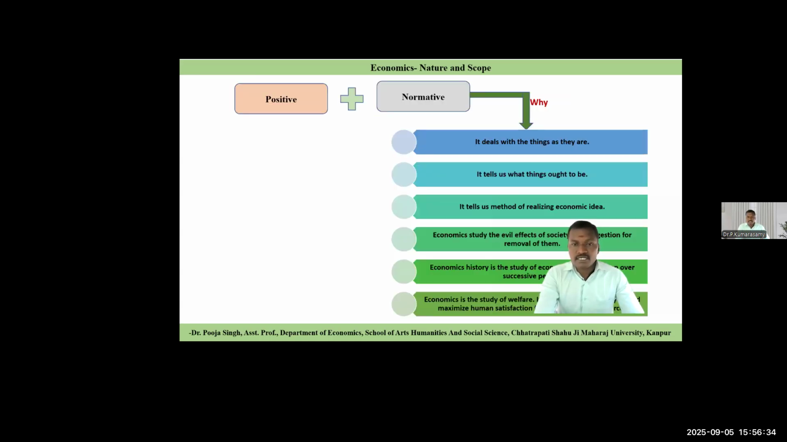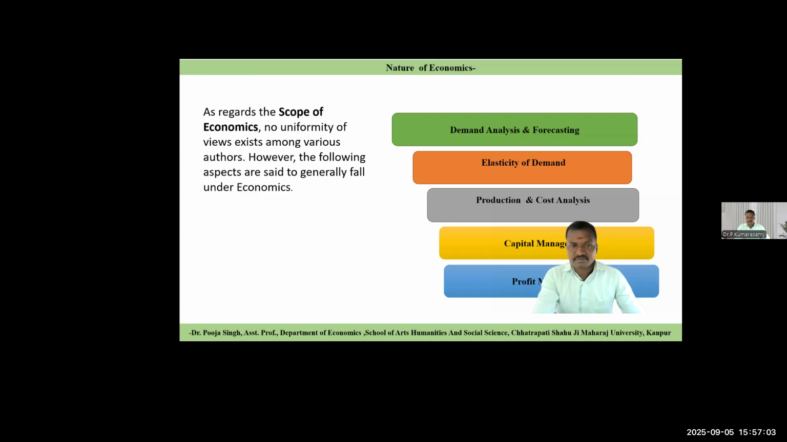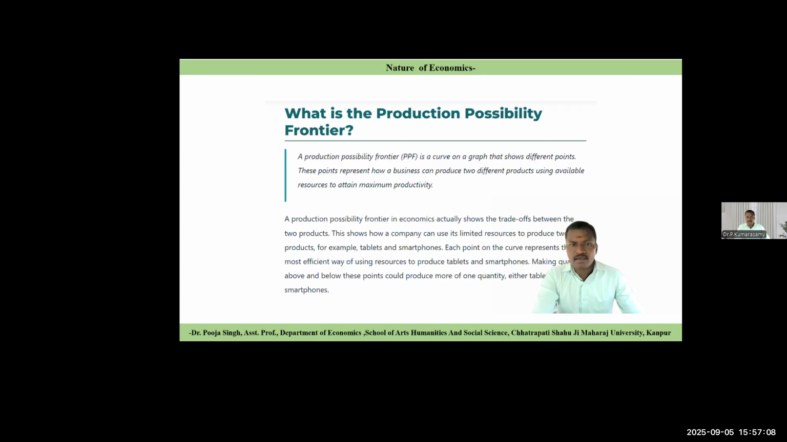Then positive economics is the opposite of normative economics. Normative economics gives judgment, but positive economics deals with things as they are. It tells what things are. It tells the method of realizing economic ideas. It studies the evil effects on society and suggests their removal. So these are positive economics. These are points we discussed already.